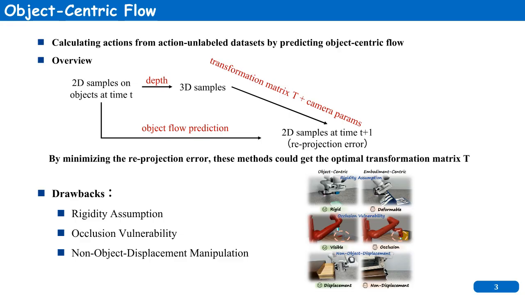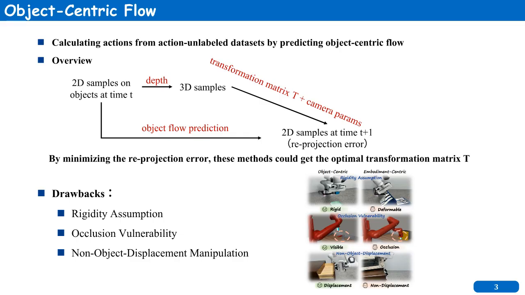Then, we apply a transformation matrix T along with the camera parameters to estimate their new 2D positions at time t+1. At the same time, a learned object flow model predicts the 2D displacements directly. The difference between these two is called the reprojection error. By minimizing this error, we can estimate the optimal transformation matrix T, which indirectly reflects the underlying robot motion.